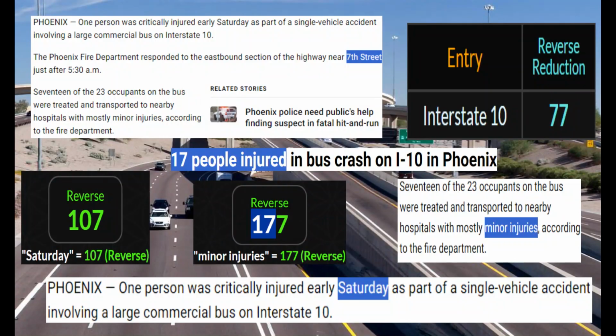Interstate 10 equals 77, like 7. Okay? 17 of the 23 occupants on the bus were treated and transported, with mostly minor injuries. 177 like 17, all right? And 107 like 17. I-10, 7th Street, 17 people injured.